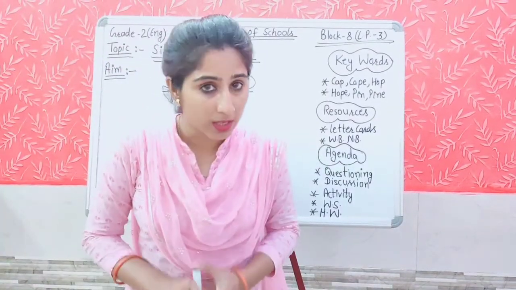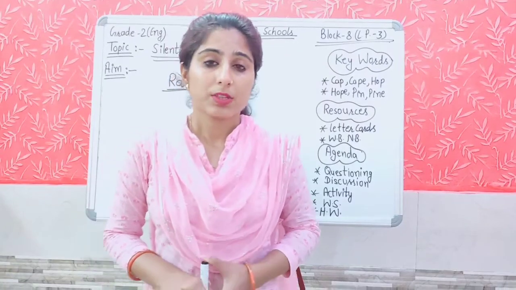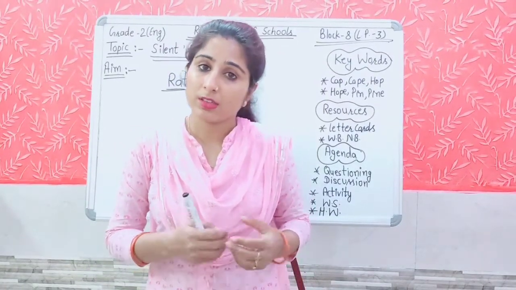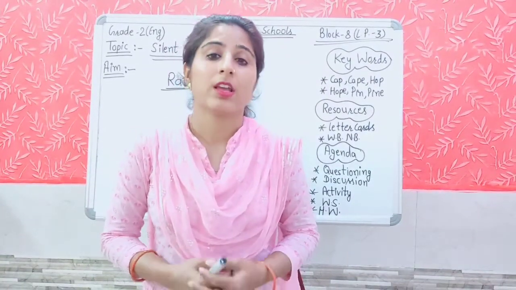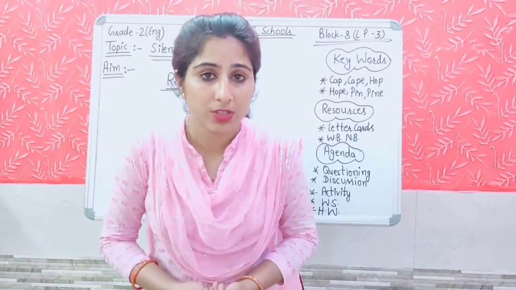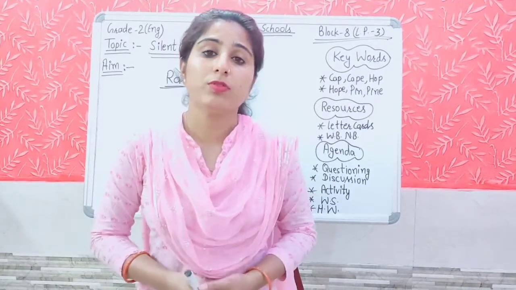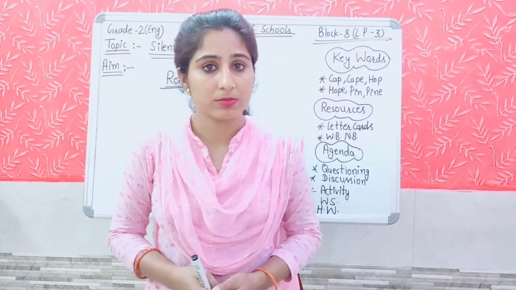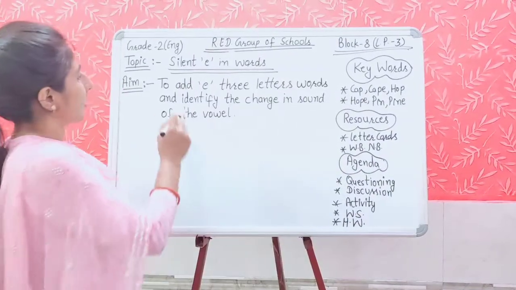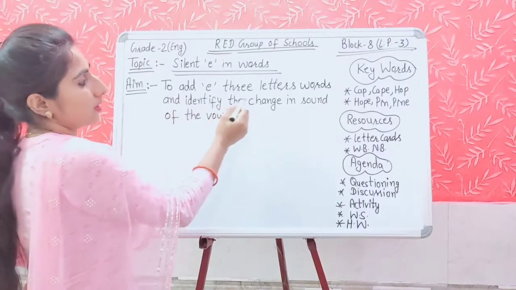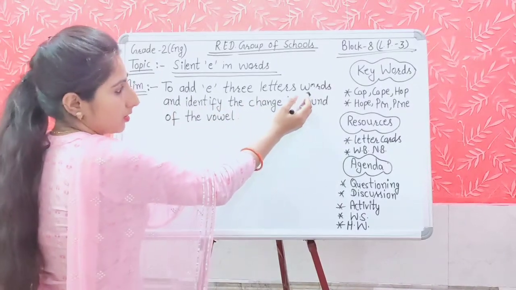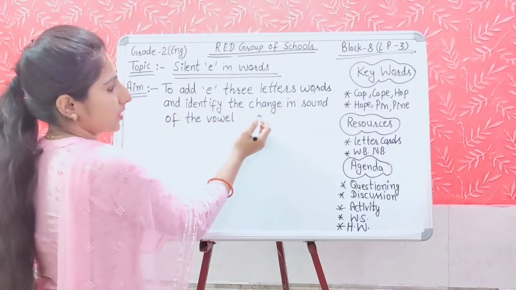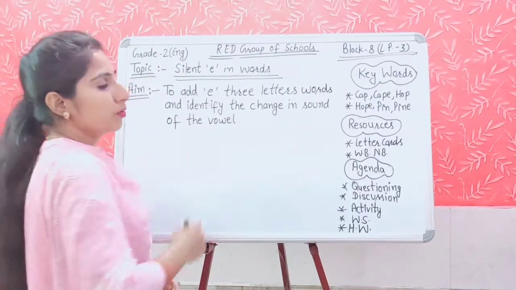Our today's aim is to add E at the end of three letter words and to identify the change in the pronunciation of those words, the change in the sound of the vowel.